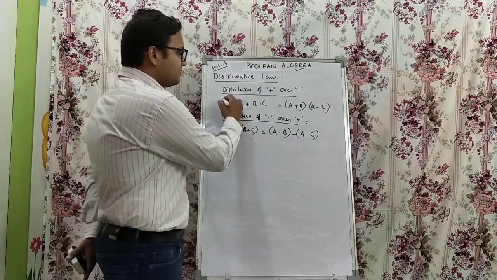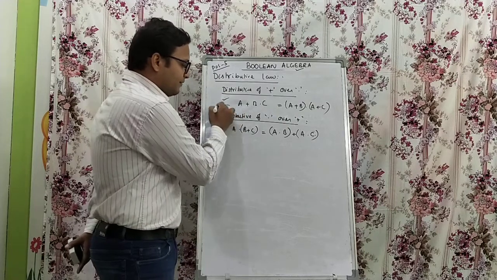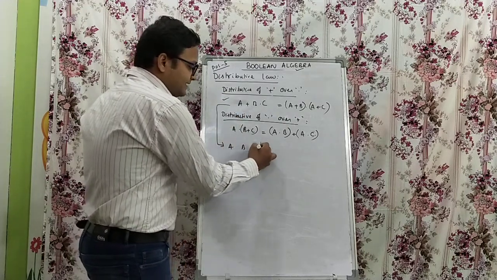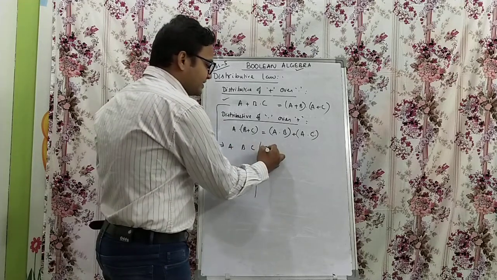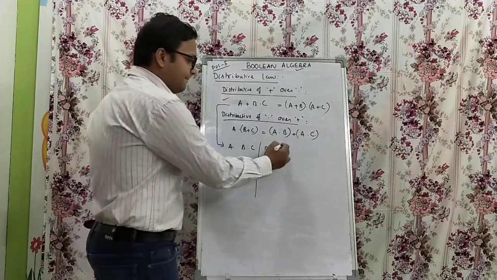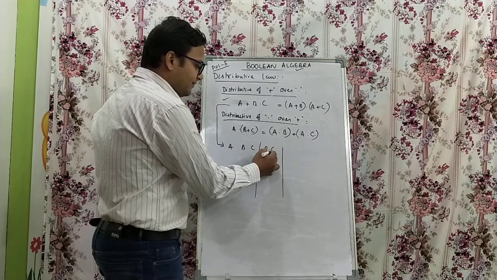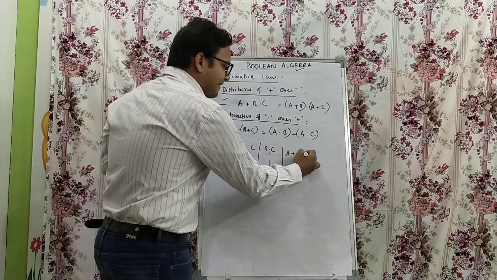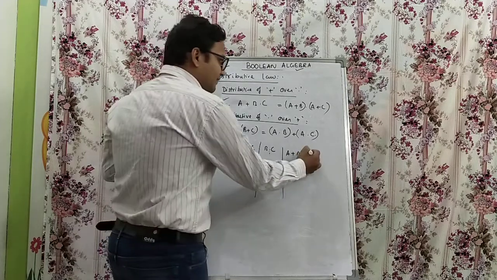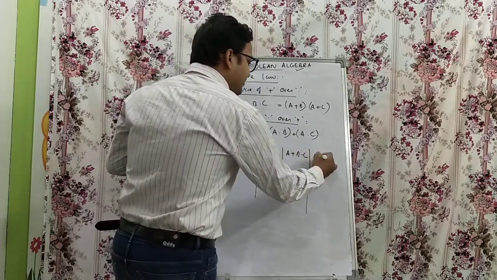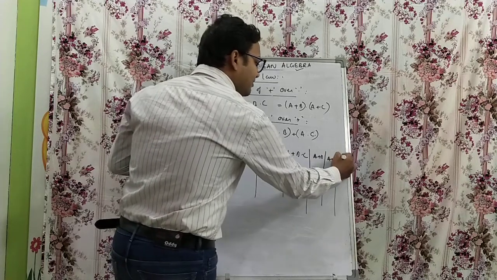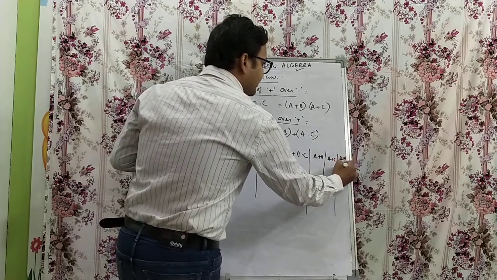Again we can prove this using a truth table. Very simple. To prove this using a truth table, we have to take three variables. First we make the logical AND operation between B and C. Then with this result we make the OR operation with A. Then we do A or B and A or C, with logical AND. Finally A or B dot A or C.